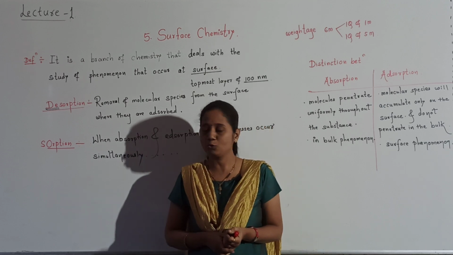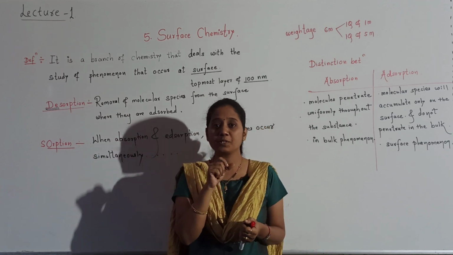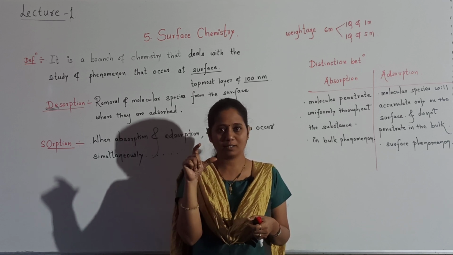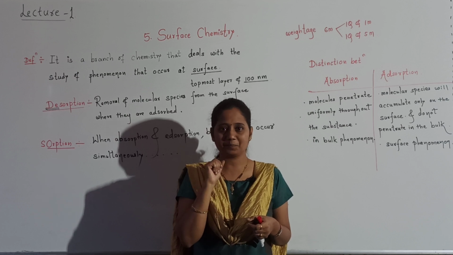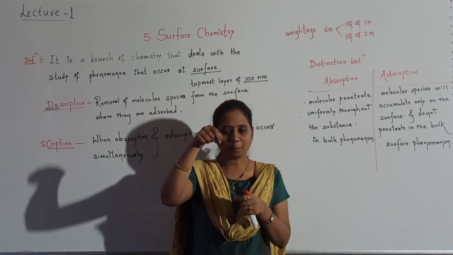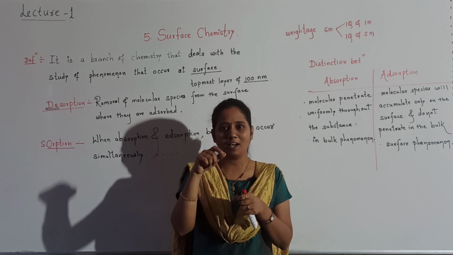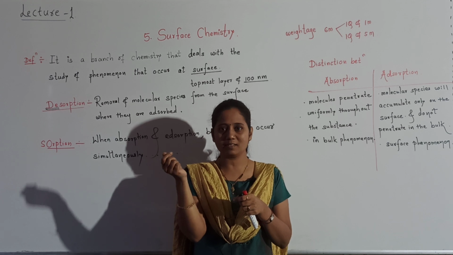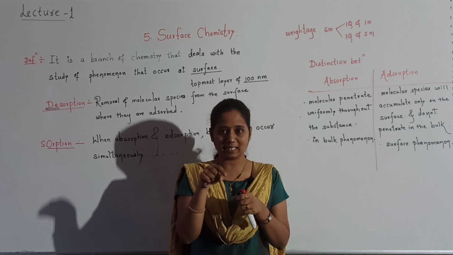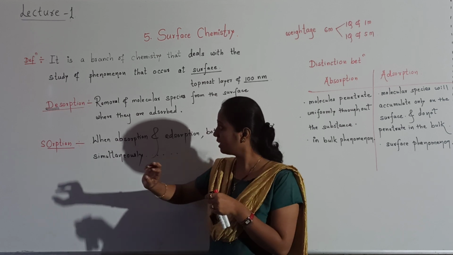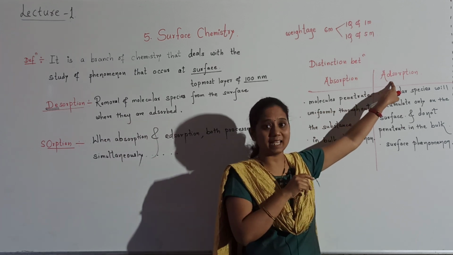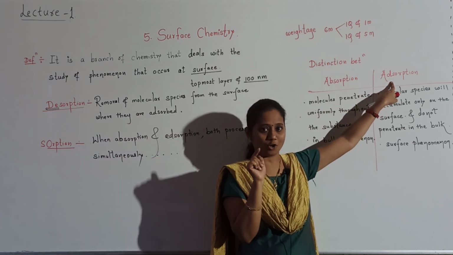Let us take an example to understand sorption, how absorption and adsorption both take place at a time. Take an example, chalk piece dipped in ink. Now students, you might have done this many times. What happens? Afterwards when we remove the chalk piece, we will see that it has become colored. Whatever dye is present in the ink all gets adsorbed on the surface of the chalk.